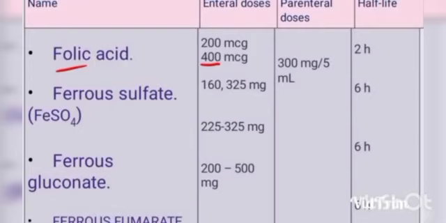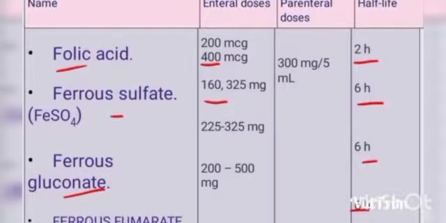Ferrous sulfate, its enteral doses are 160 and 325 milligram, and its half-life is about 6 hours. Ferrous gluconate, its enteral doses are 200 and 500 milligram, and half-life is about 6 hours. Ferrous fumarate, its half-life is about 6 hours.